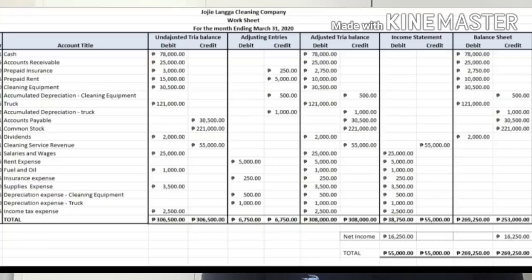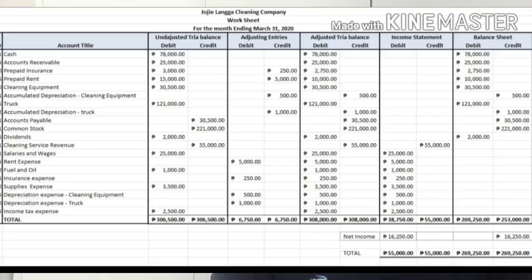So the total debit in the balance sheet is 269,250, and the total credit is 253,000. Basically, they call it balance sheet because assets equal liabilities plus stockholders' equity, which must be balanced. So what is the difference? The difference is related to income. Any income, we will add it in the stockholders' equity under the retained earnings account.